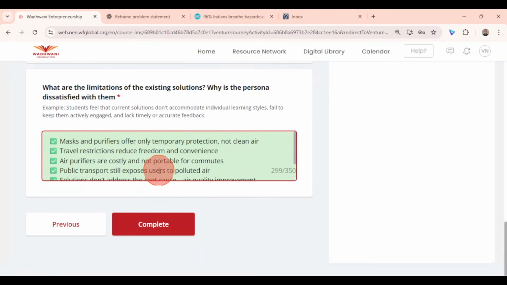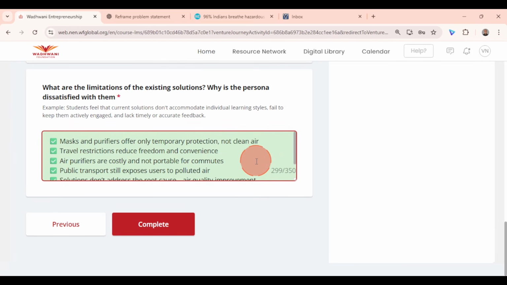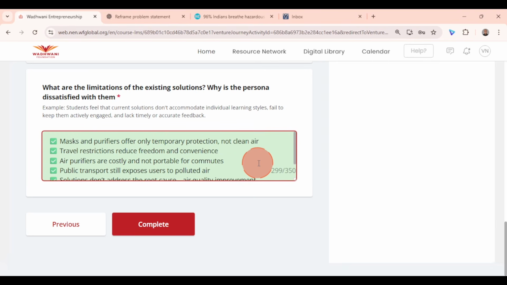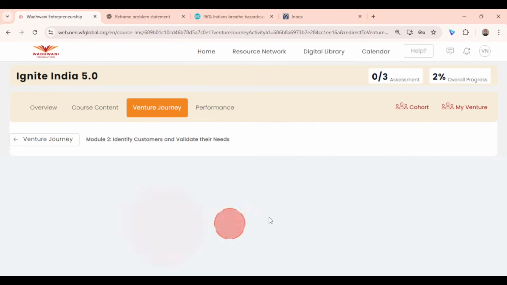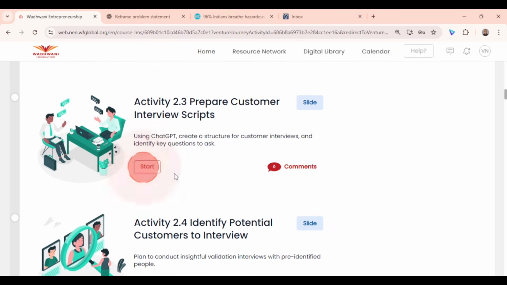Just ensure when you complete the activities that there are no incomplete statements left. Sometimes when you copy paste from ChatGPT after refining your statements, ChatGPT may have exceeded the word limit. Please check once, read every statement that you copy paste here and then hit complete. So you completed activity 2.2. Now let's complete activity 2.3.